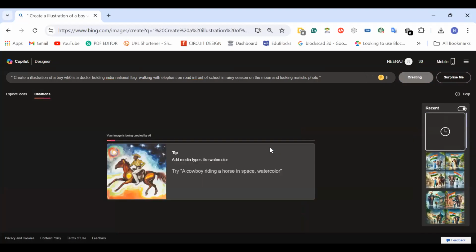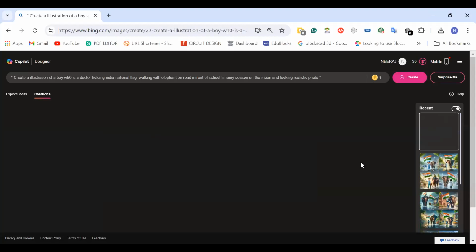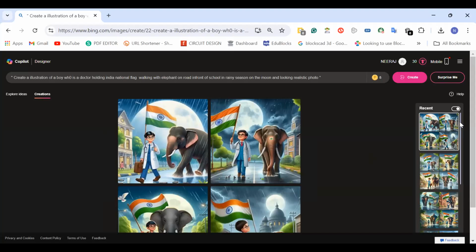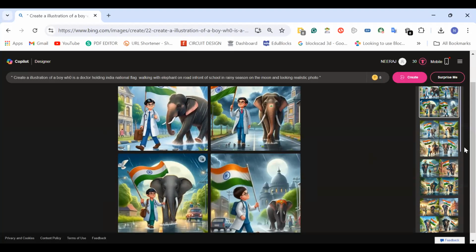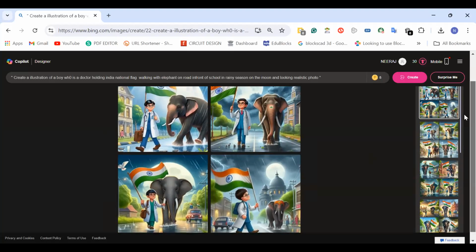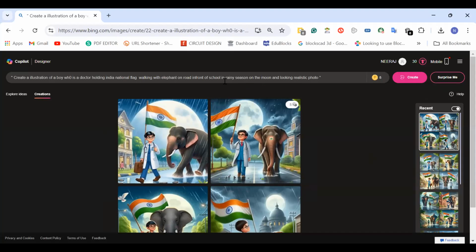So let's see how AI generates a picture on the moon. Now we have completely changed the location from the land. Now we have asked it to create a picture where this boy is walking on the moon. Oh, this AI generated an image showing the moon in the background, not walking on the moon. So again, I have to reiterate my prompt.